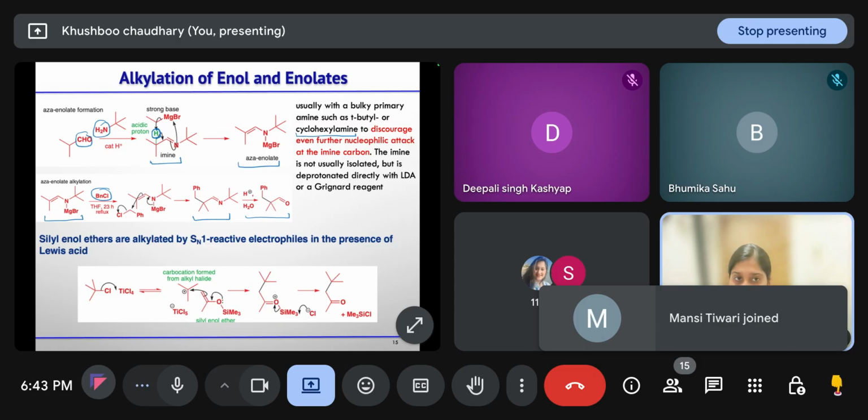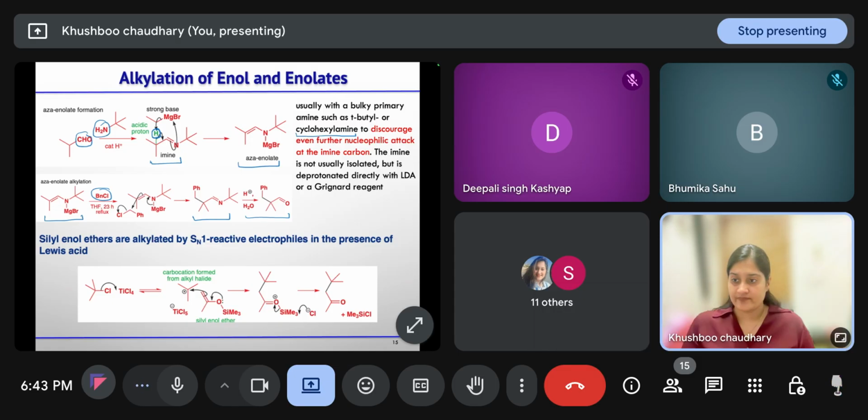Clear? Yes, ma'am. Okay. The next is, if you are using, instead of azienolates, if you are using silyl enol ethers.